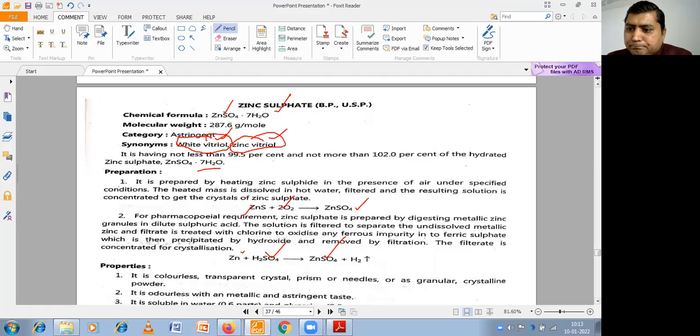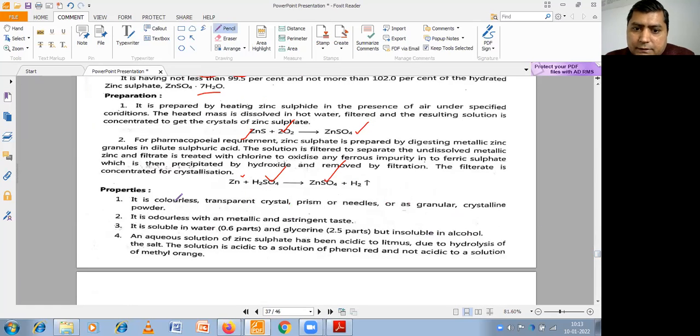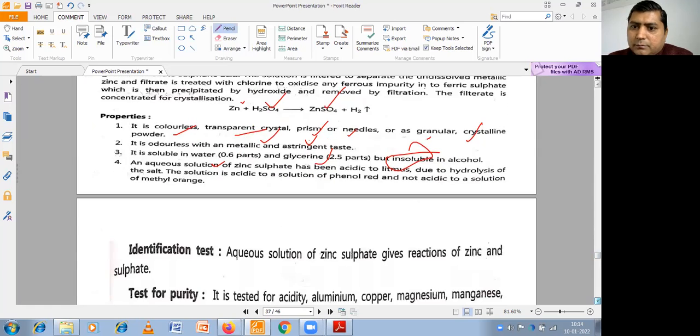Now the properties of zinc sulfate: colorless, transparent crystals, prism-like needle shape, granular and crystalline powders. It is colorless, with a metallic, astringent taste. It is soluble in water and glycerin, and insoluble in alcohol. These are the important things, and zinc sulfate is basic in nature.